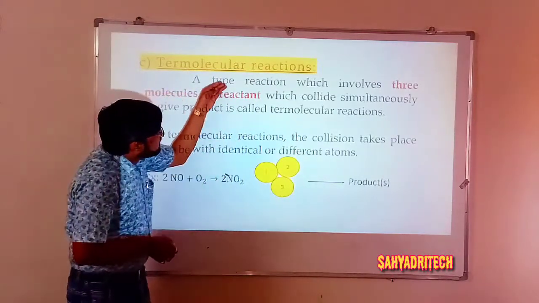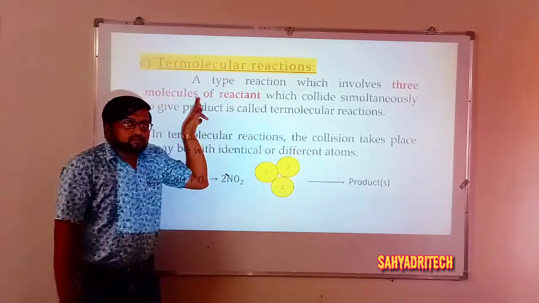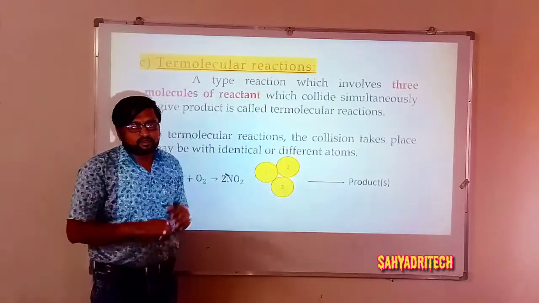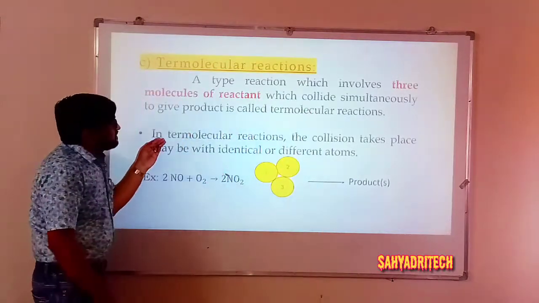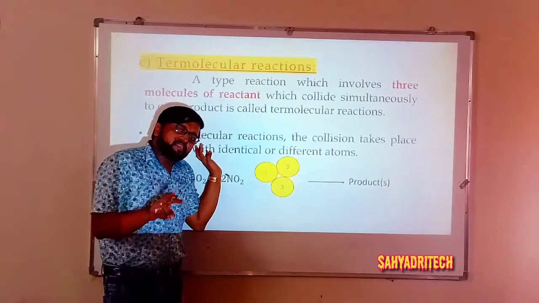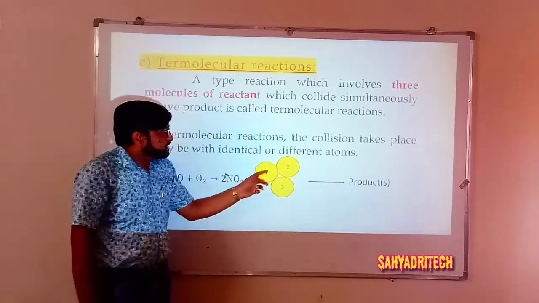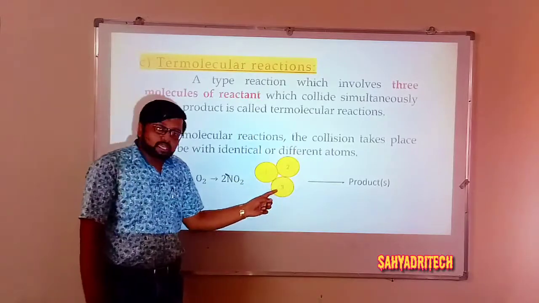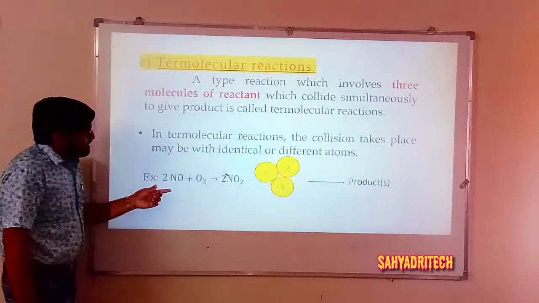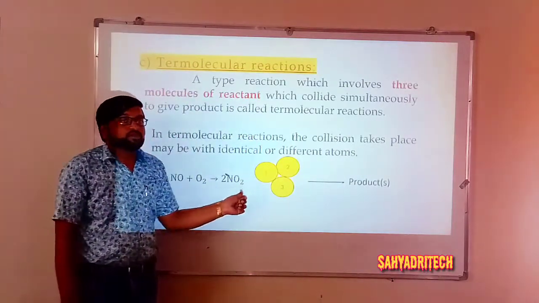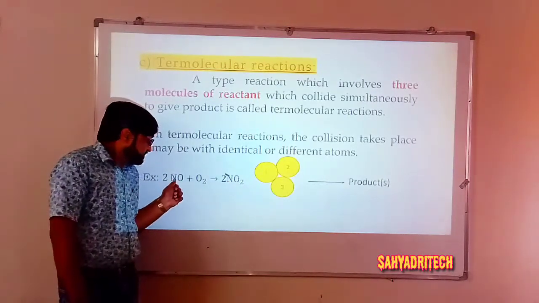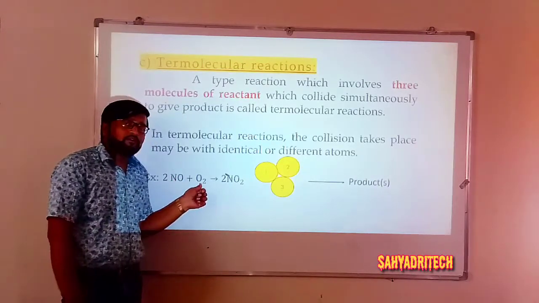So a reaction in which 3 moles of reactant species collide simultaneously to give product is called a termolecular reaction. Well, as in bimolecular reactions, where the two reactant molecules may be identical or different, similarly in termolecular reactions these three reactant species may be identical or different. Example: 2NO plus O2 gives rise to 2NO2. In this example, there will be 2 moles of NO, nitric oxide, and 1 mole of O2 molecule.